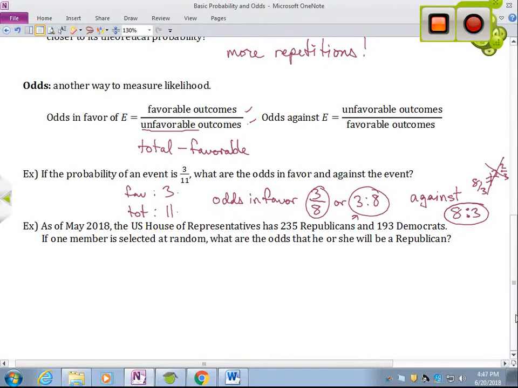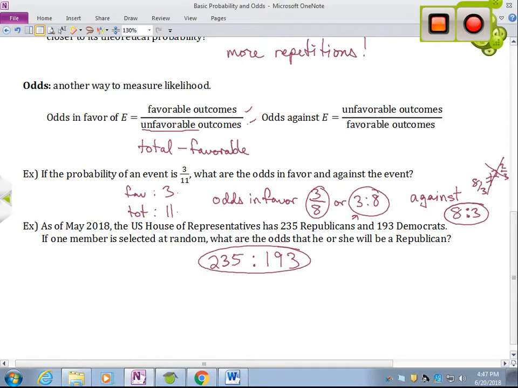Okay, for this last example, it says that the House of Reps has 235 Republicans, 195 Democrats. One member is selected at random. What are the odds that he or she will be a Republican, okay? So favorable is going to be Republicans, which is 235, okay? And then unfavorable would be the not Republicans, which in this case means Democrat, and so that is 195. So the odds are 235 to 195. In this case, we didn't really need the total, okay? We could add those together to get the total number of members of the House, but it's not necessary here.